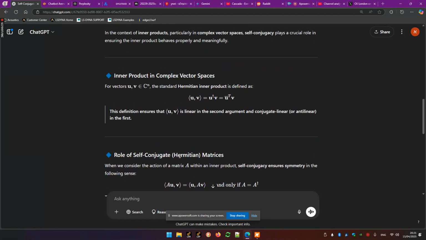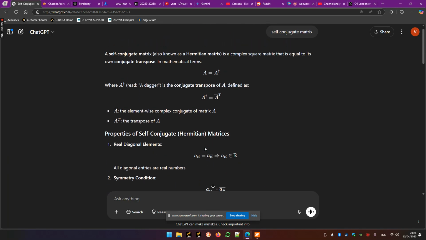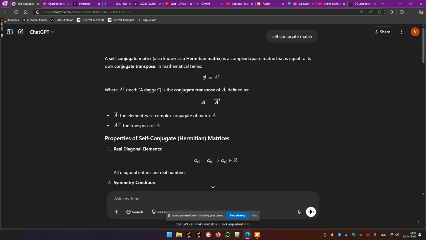And from here, you get the definition that the self-conjugate of a matrix in the complex space is the conjugate transpose. When you look at this matrix, it's just the conjugate and the transpose of the matrix.